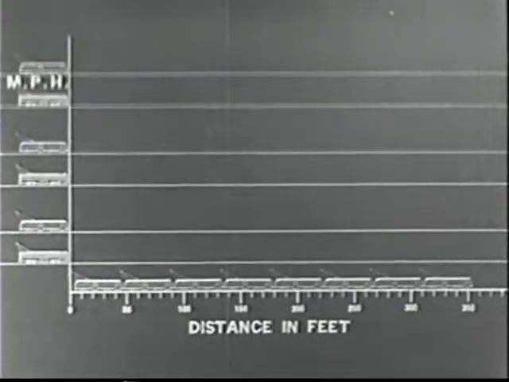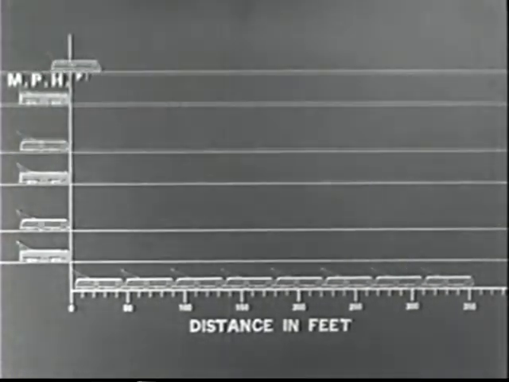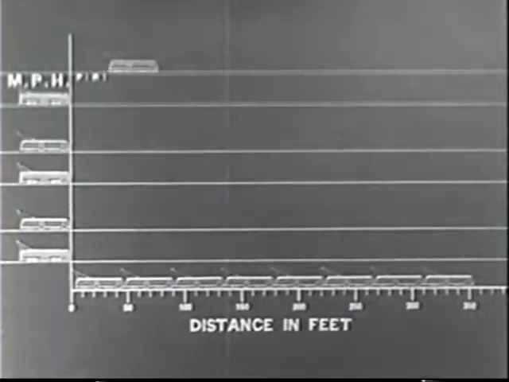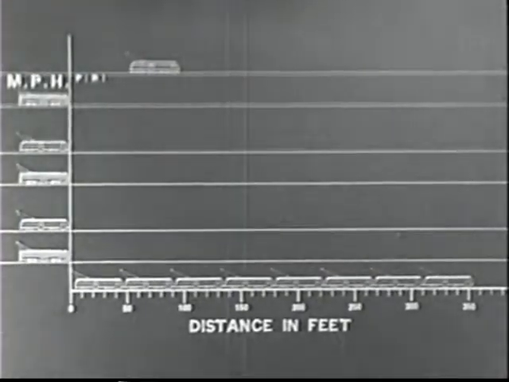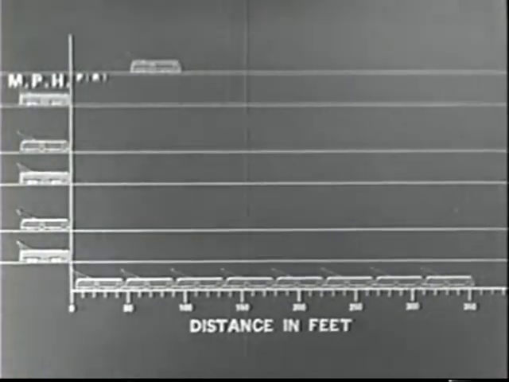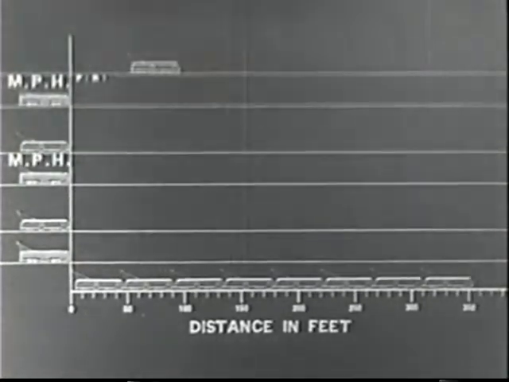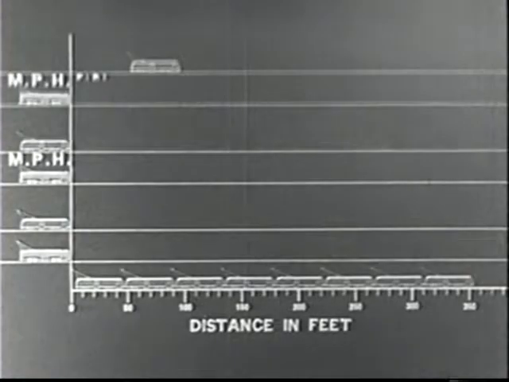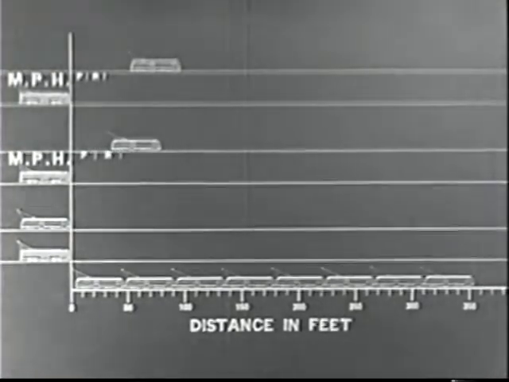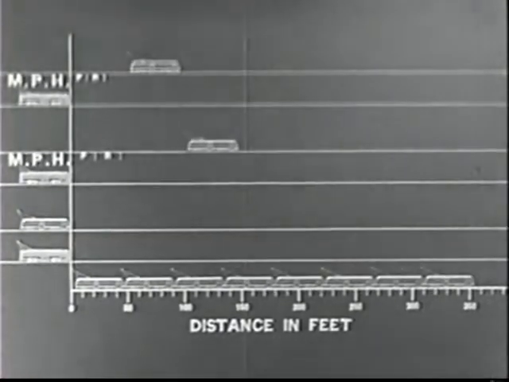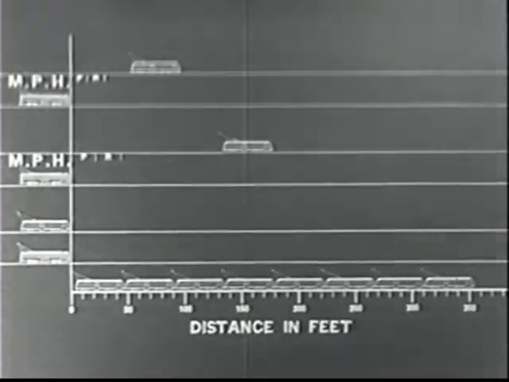A PCC car at 20 miles per hour requires, in emergency, a total of 100 feet to stop. This is more than 2 car lengths. Notice the scale in car lengths below. 30 miles per hour requires 180 feet to stop in emergency. This is approximately 4 car lengths.